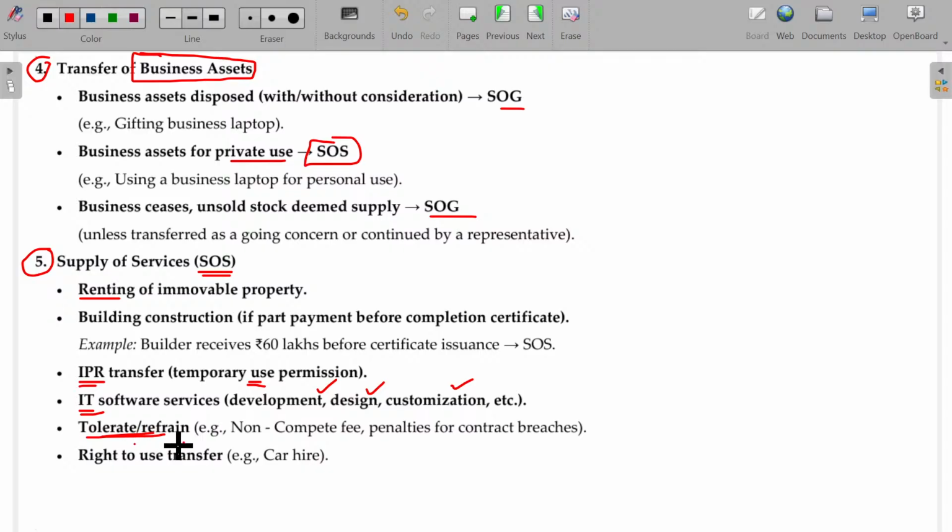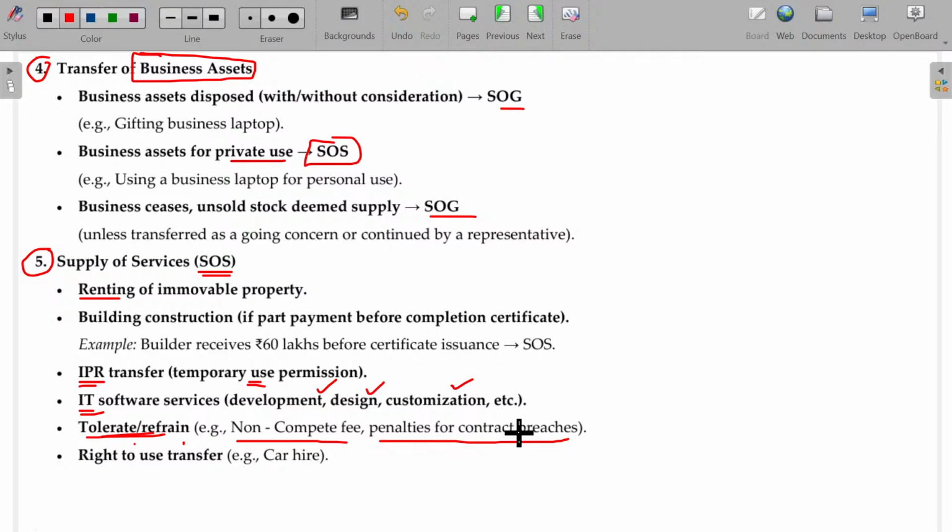Toleration and refraining from any activity will also be considered a supply of services, like non-compete fees and penalties for contract breaches. Okay, contract breaches. So A, the contractor, agrees to finish the work within 3 months for the contractee, but 3 months becomes 4 months. Immediately the contractee demands compensation. So for that a penalty is payable. That penalty will come under supply of services.